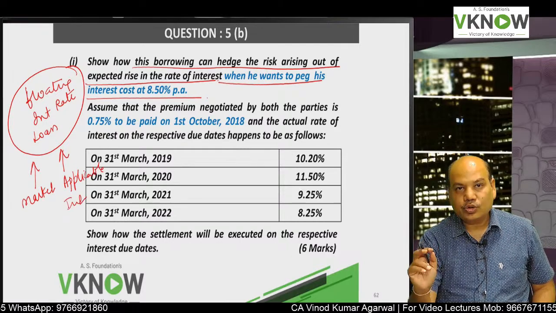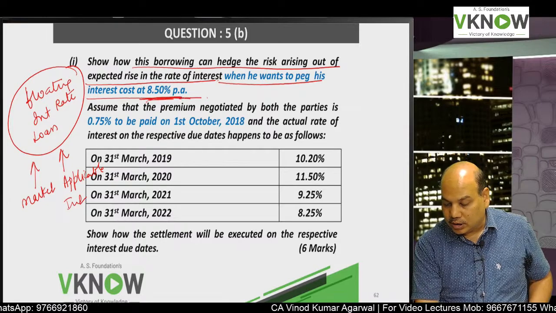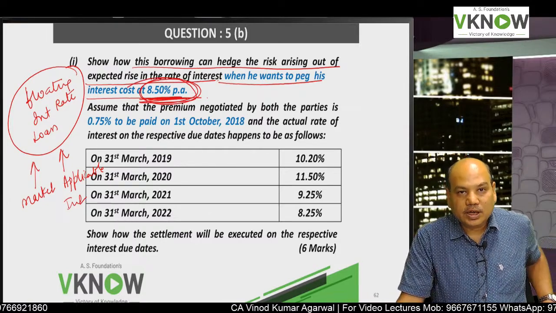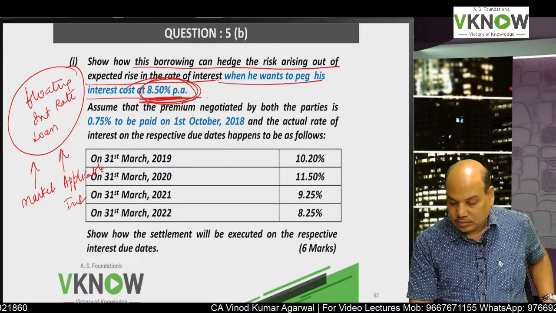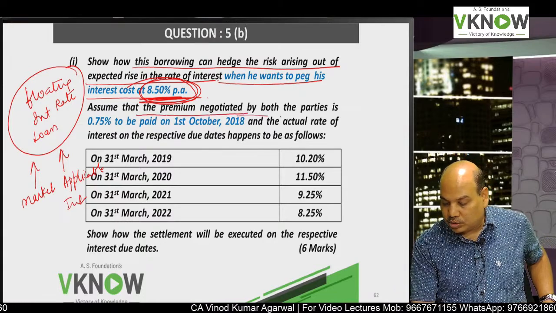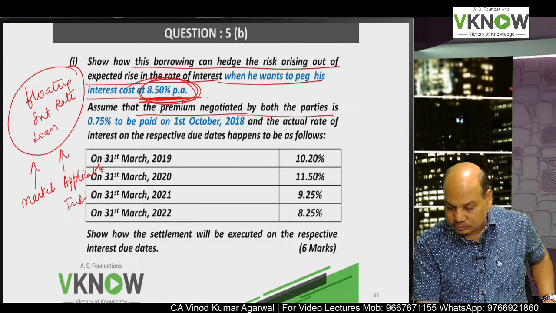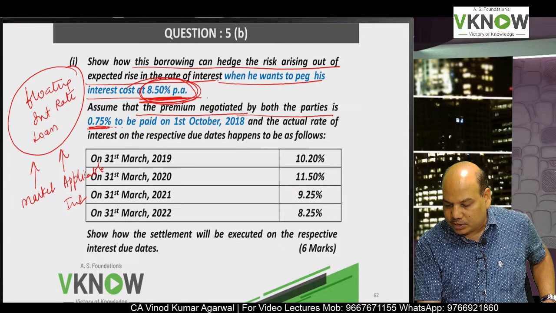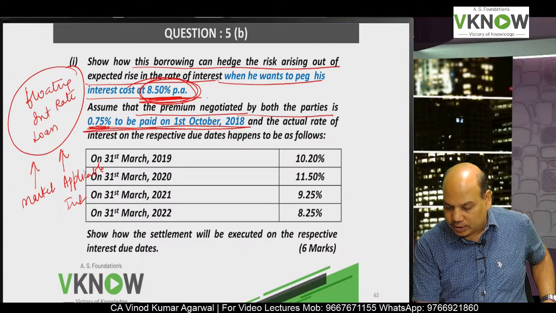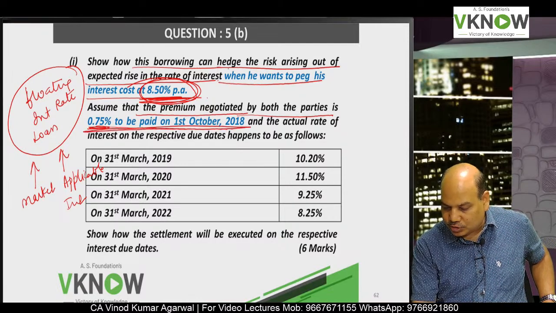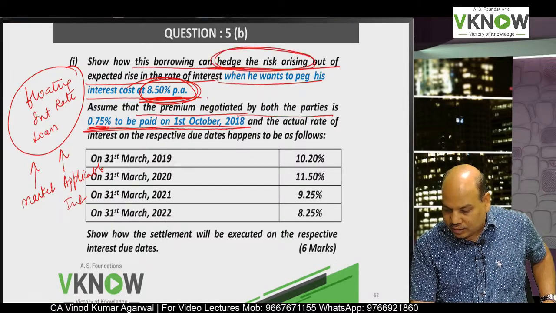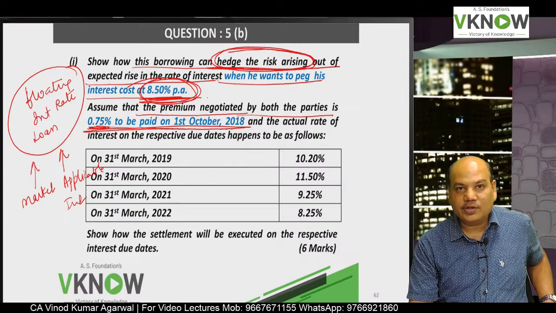So they want to ensure that the interest cost does not exceed 8.5%. Assume that the premium negotiated by both the parties is 0.75%, to be paid on 1st October 18. So this is a question of using the interest rate option for hedging the risk.